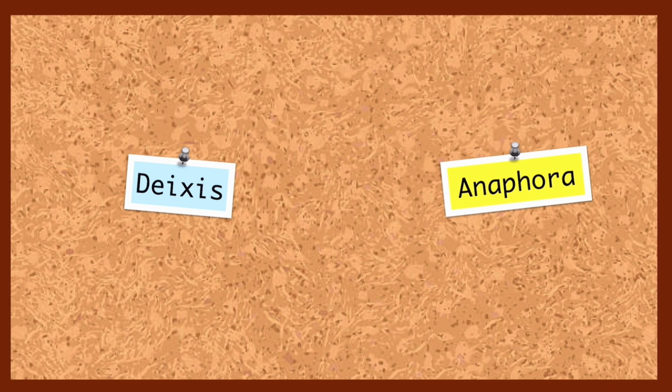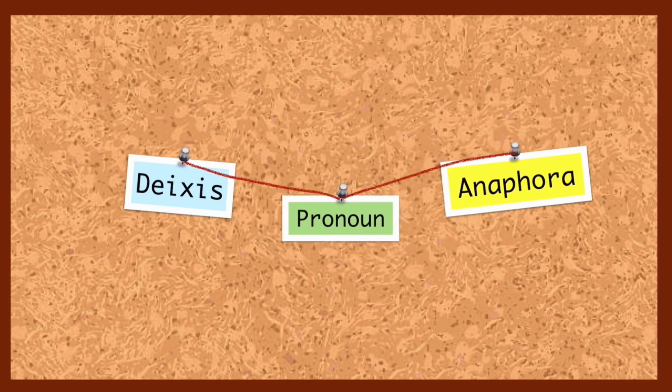Before we begin, let's look at this investigation board. Deixis and anaphora have different meanings depending on the context. The most commonly used words for deixis and anaphora are pronouns.